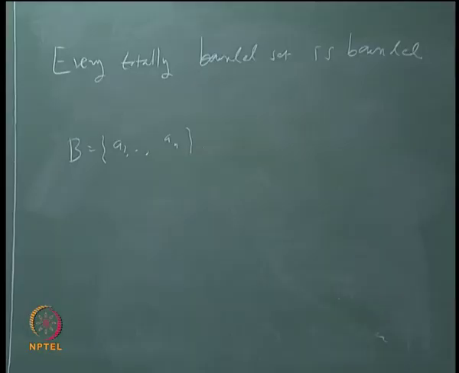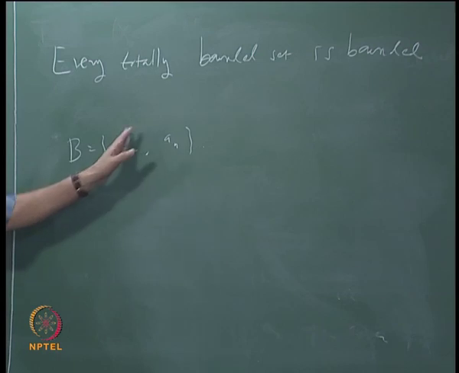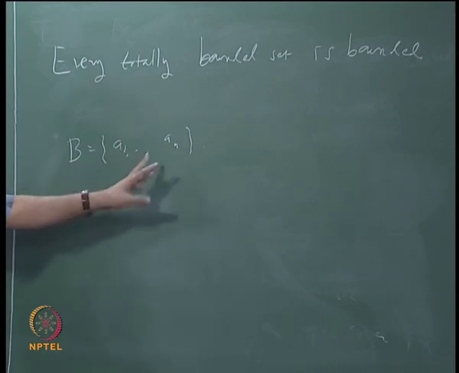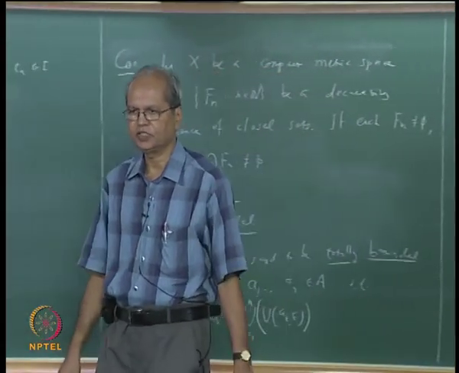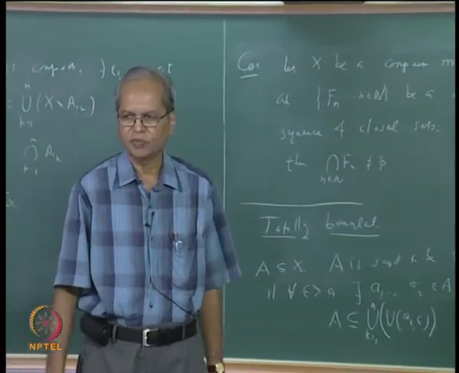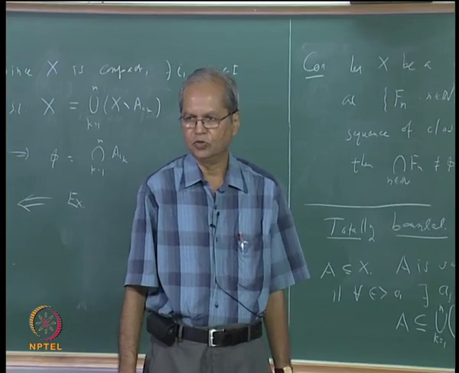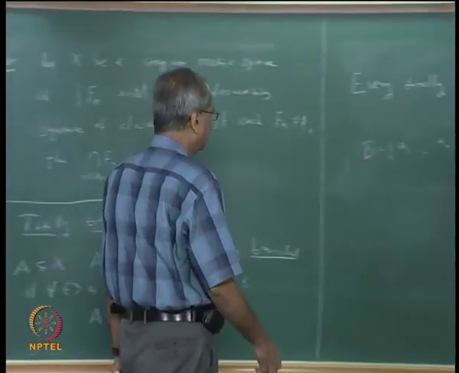Is it clear that B is bounded? It is a finite set, so for its diameter you take the distance between ai and aj for all pairs i and j. That will be a finite set of real numbers, take their maximum, and that will be the diameter of B. So the diameter of B is finite.